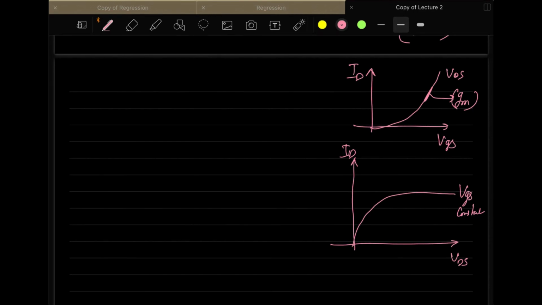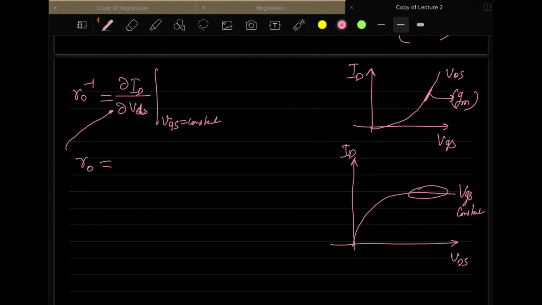When you do the analysis, I am not going to do it here. If you take the derivative of this curve, that is ID versus VDS, keeping VGS constant, what you observe is that its value is basically the output resistance, the inverse of that. VGS constant means this curve is fixed. Once you do that, your answer will come out to be this.